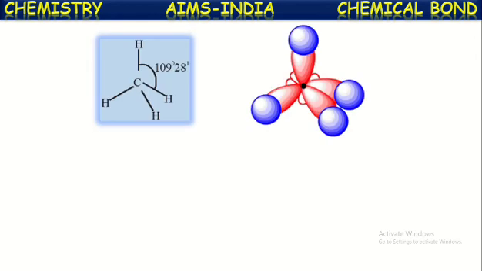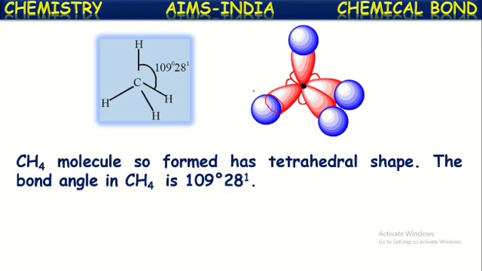This is an sp3 hybridized orbital of carbon and this is the s orbital of hydrogen. These two overlap and result in the formation of a covalent bond known as an sp3-s sigma bond. In that way, four sigma bonds are formed in the methane molecule.